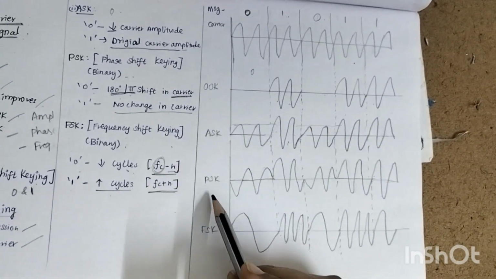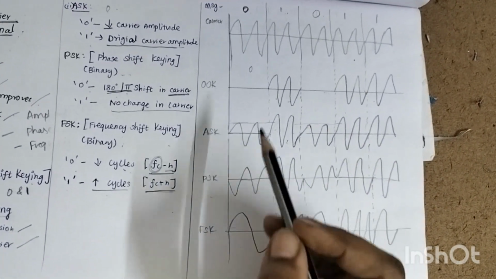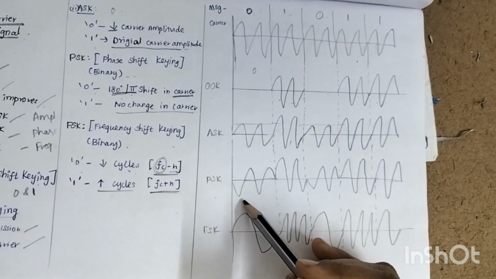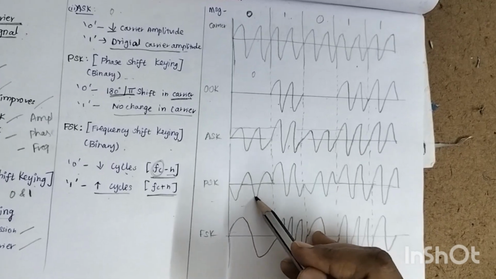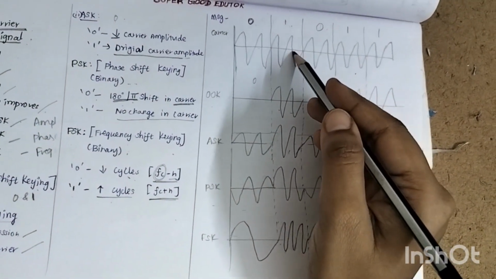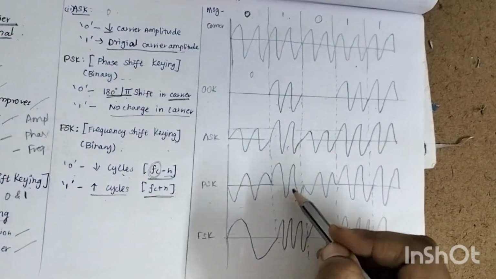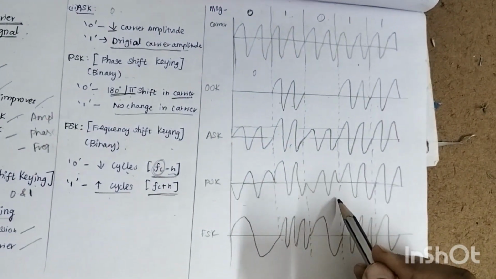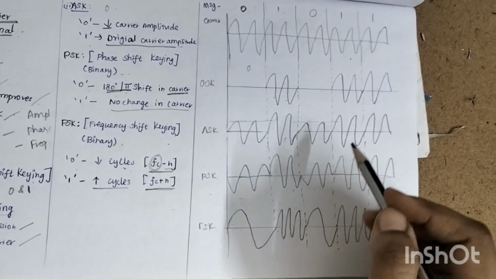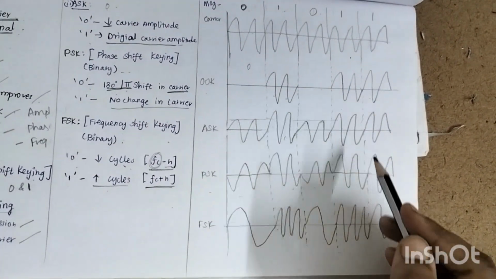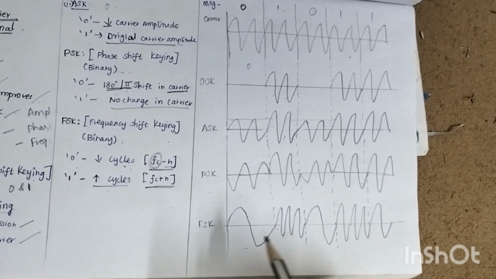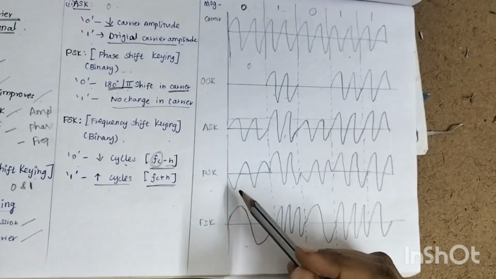Coming to the phase shift keying, you can see when the value is 0, the carrier is inverted, that means the phase is changed by 180 degree, and when it is 1, the carrier signal is transmitted as it is, and you can see it continues as follows. When it is 0, there is a phase shift of 180 degree, and when it is 1, the carrier is transmitted the same.